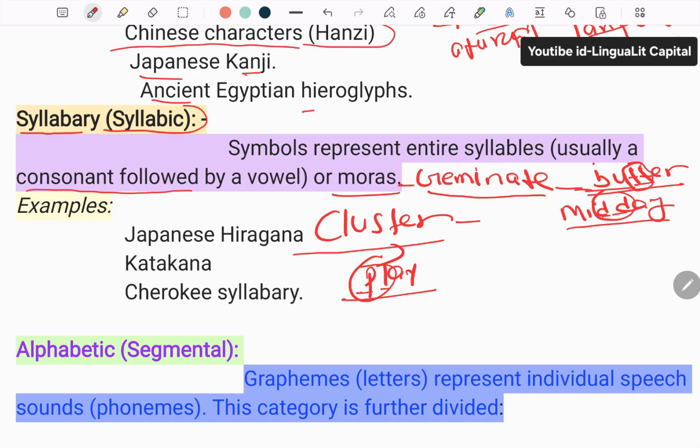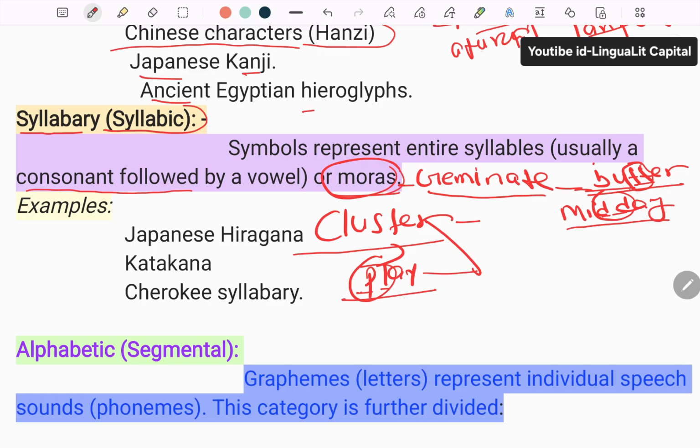When two or three different sounds are present in a word, these are known as a cluster. But if two same sounds are present in a word, then this is known as a geminate or mora.